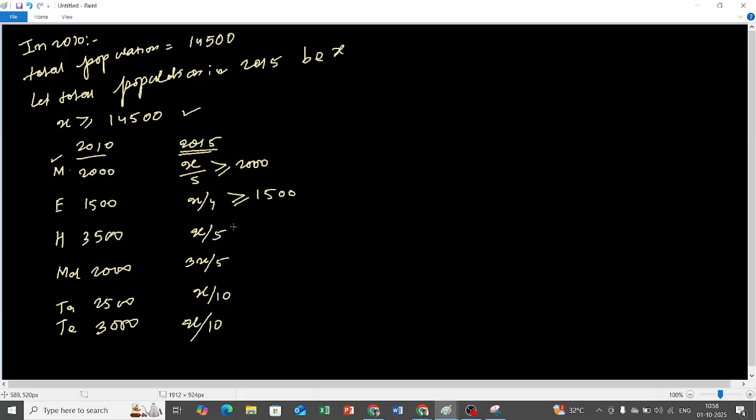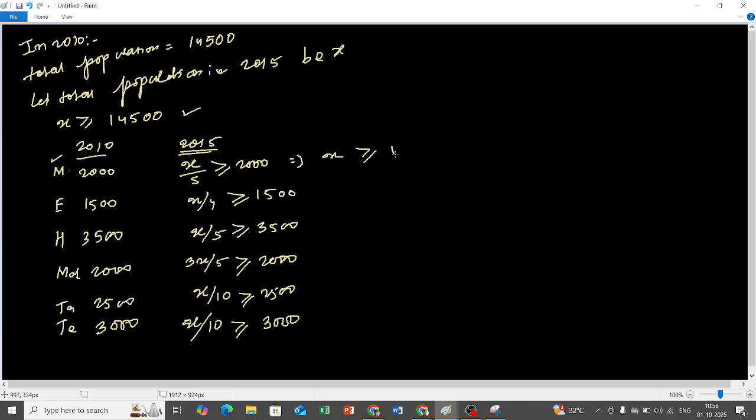Yes, sir. X by 5 is greater than or equal to 3500. X by 5 greater than or equal to 2000. X by 5 greater than or equal to 2500. X by 10 greater than or equal to 2500. X by 10 greater than or equal to 3000. Now please tell me from here what is the value of x we get?